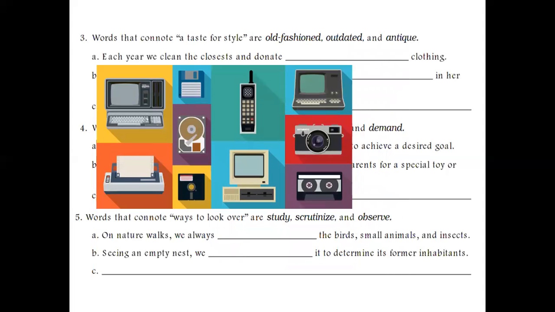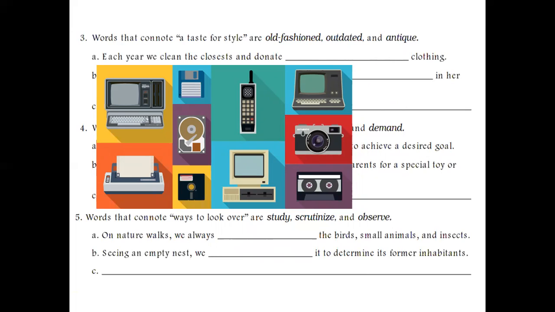But let's talk about outdated. Anything that is outdated means it is no longer in use. Okay, it is no longer in use. It's not about the style, it's not about ideas. It means any equipment, anything, any technology can be outdated if it is not in use anymore by anyone. It's not about admiration for it. It is just that it is no longer in use. It is replaced by something modern and more effective.